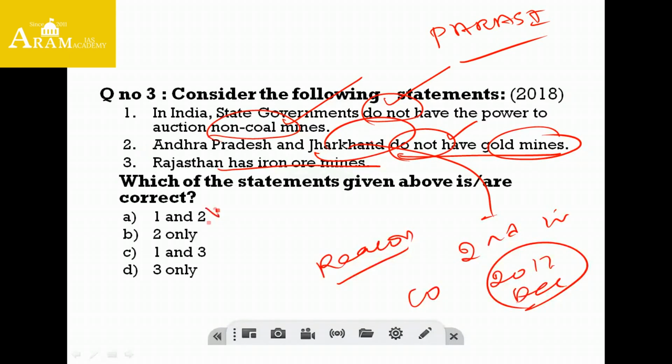So we can eliminate the second, that is A is out, B is out. So we have C and D left over now. Let's go to another statement. The first statement: state government does not have power to auction non-coal mines.